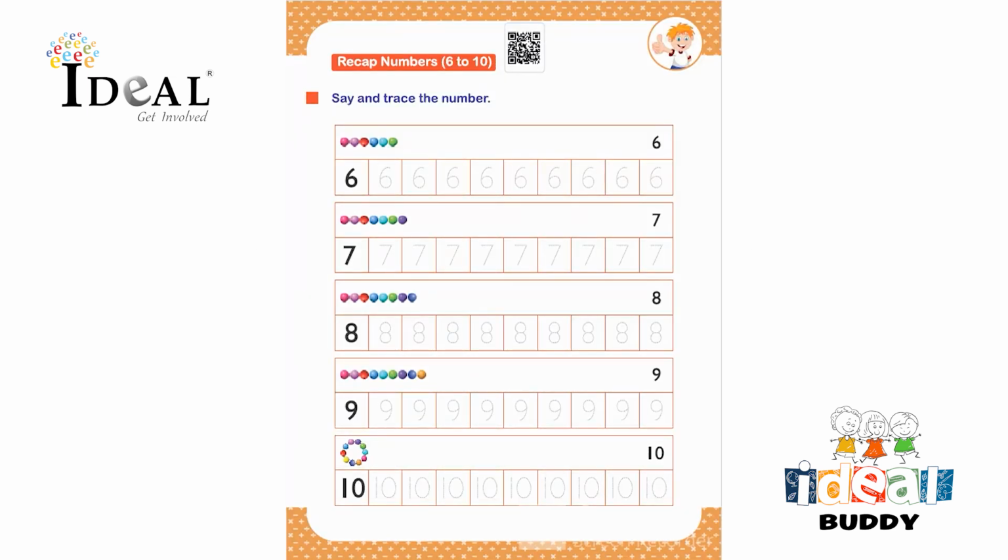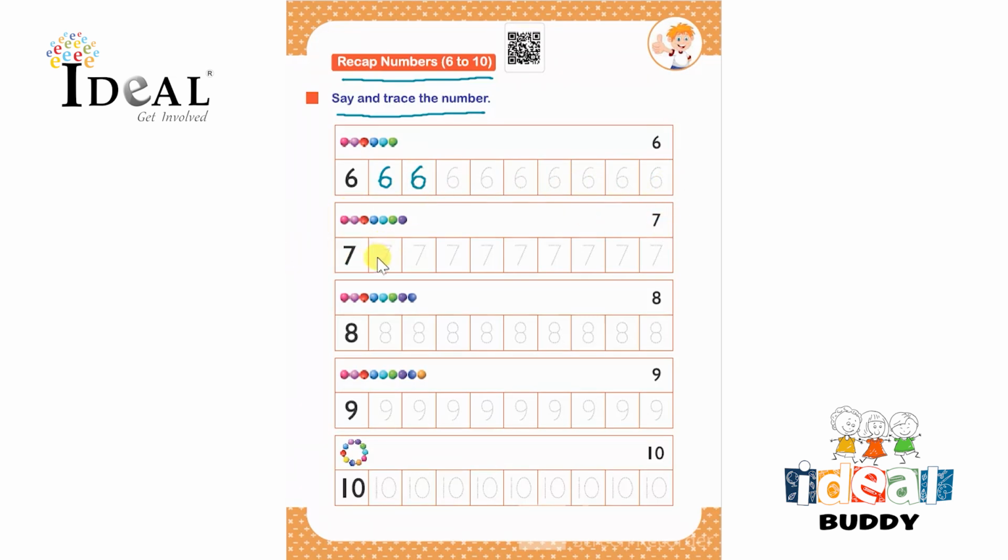Hello everyone. In this page, the child will recap about numbers 6 to 10. So here they have to say and trace the number. So here the number is 6. They have to say the number 6 and then trace it over here like this. They can also use pencil colors or pencils to trace it. So they have to complete tracing this whole row.